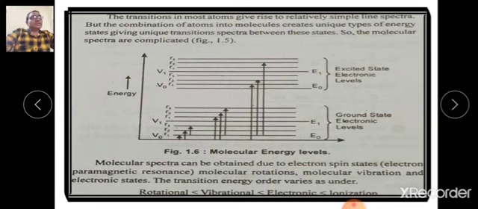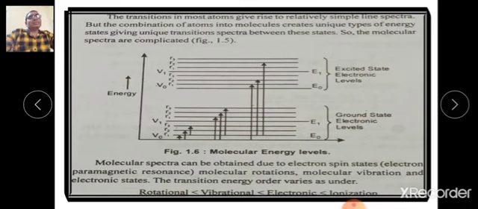Now these transitions of energy are in the order: the first transition that takes place is rotational, then vibrational, electronic, and then lastly ionization takes place. Thus these levels show the transition of electron from one energy level to another energy level.